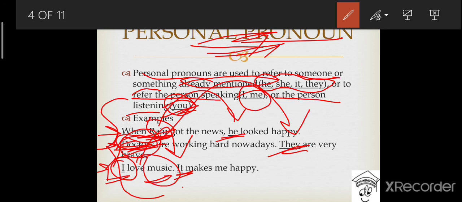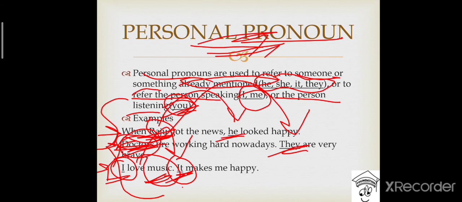So it is again another example of personal pronoun. Instead of saying music makes me happy, we have written it makes me happy, which makes the sentence nicer. So he, she, it, they, I, me, you, etc. are the examples of personal pronoun.